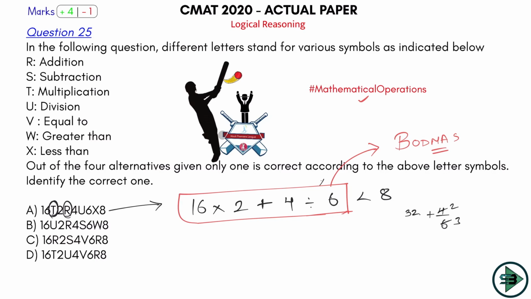It's not less than 8. Whatever is the answer, 32 point something, not less than 8. So this is not true. If I solve this by BODMAS and get the answer, it will come out to be somewhere around 32, which is not less than 100. So this is wrong. Okay, let's check the next one.